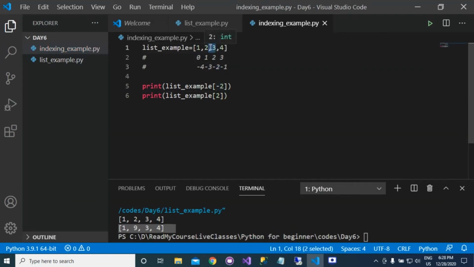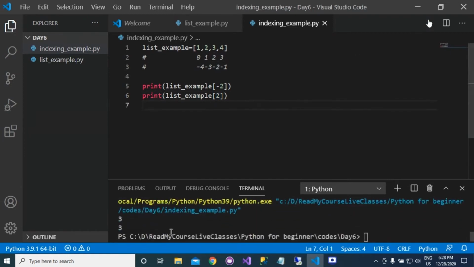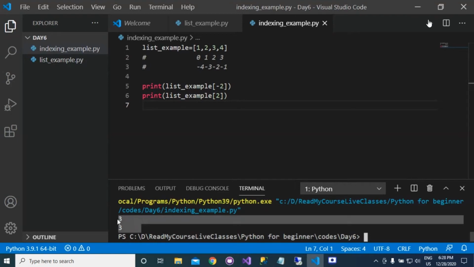3. Similarly, if I ask you what is the value at 2 index, so this is 0 index, this is 1, and this is 2 index. Similarly, it is present at the 2 index. So run this program, you will get the value 3 in both cases. So this is how indexing works.